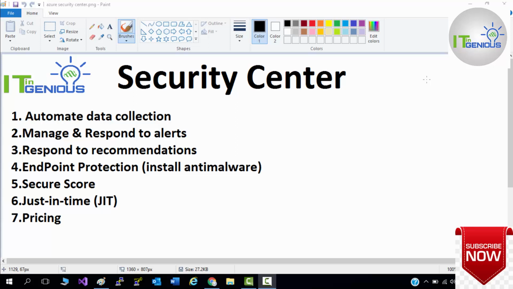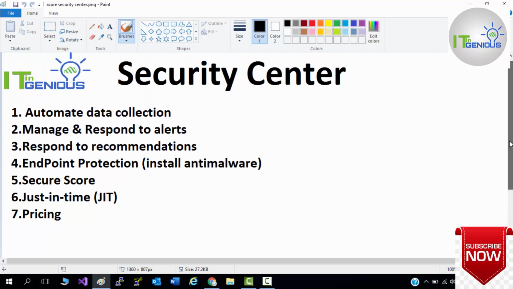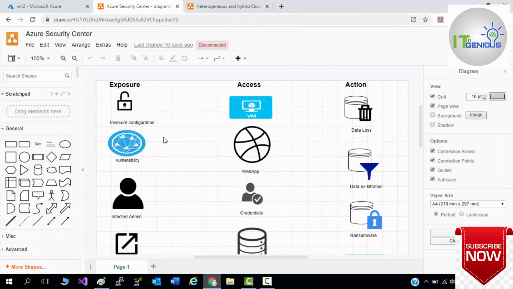So as per the security terms, first of all, we need to understand what kind of infrastructure we are using on the cloud, and what kind of attacks a hacker can carry out on your resources. So let's first discuss the kinds of exposure.